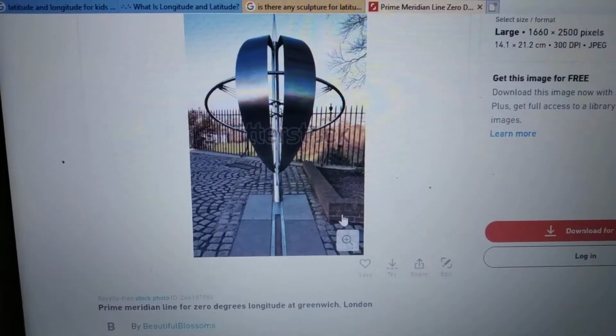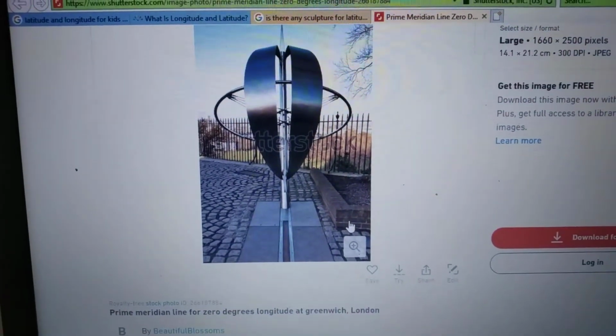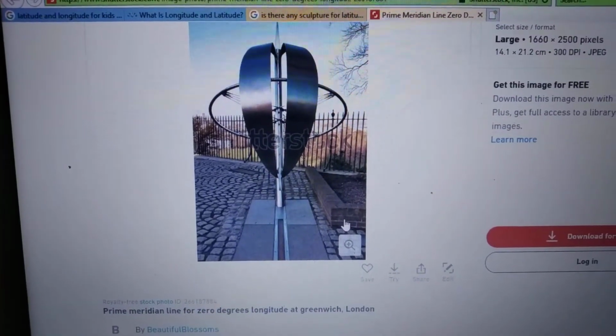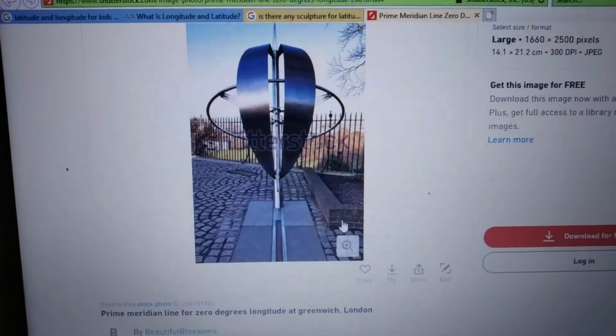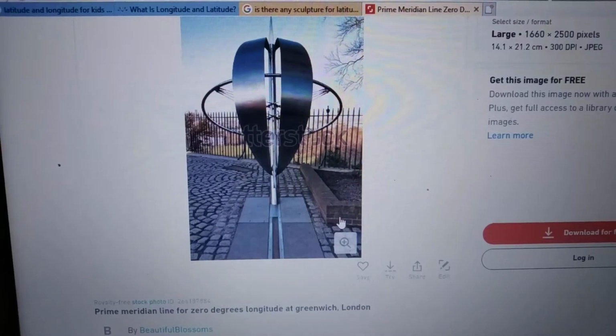Today's social subject, we are going to start lesson number 2. Open your textbooks, page number 270. What is the lesson name, children? Latitudes and longitudes. Have you heard these words, latitudes and longitudes? Today we are going to discuss what is meant by latitude and what is meant by longitude.